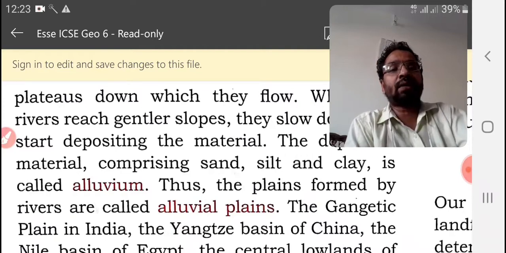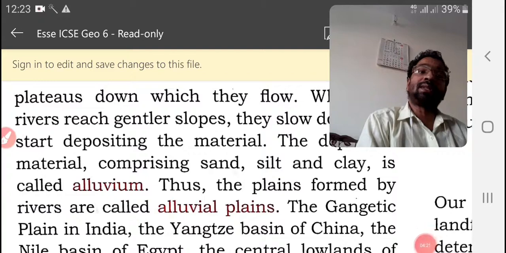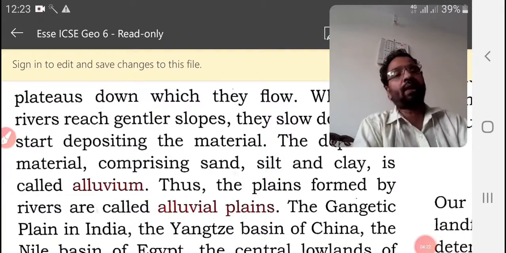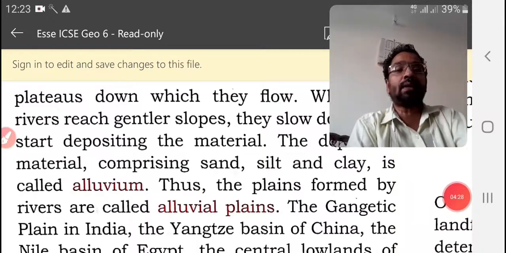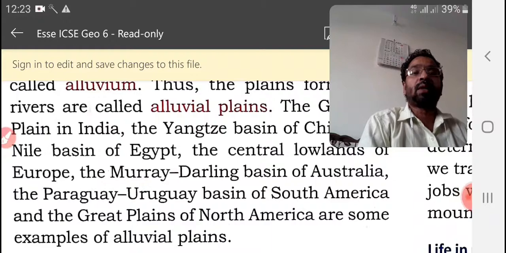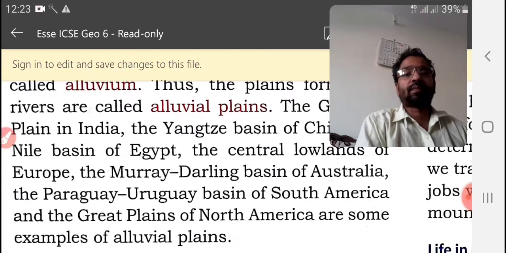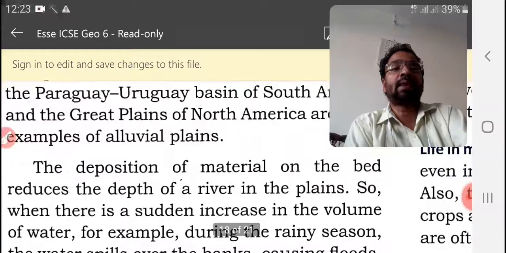And the plains which are formed by depositing this alluvium are known as alluvial plains. For example, the Murray-Darling Basin, the Paraguay and Uruguay Basin, and the Great Plains of North America are some examples.